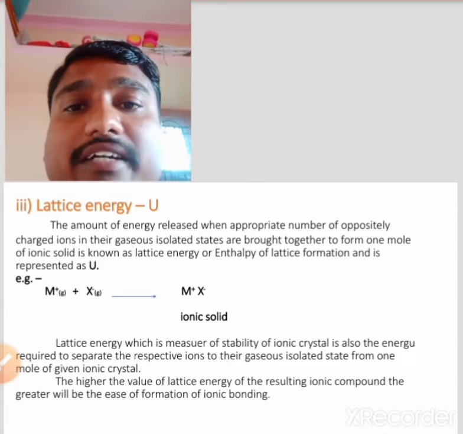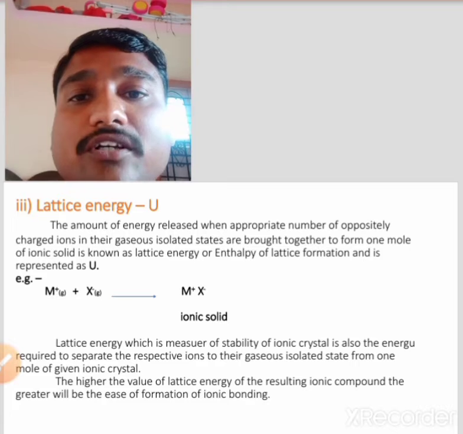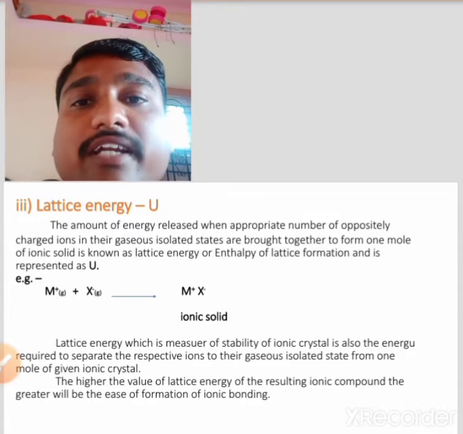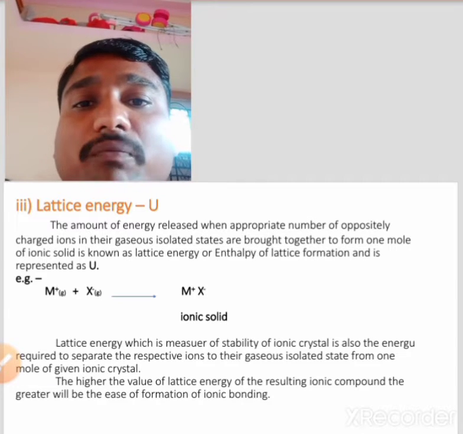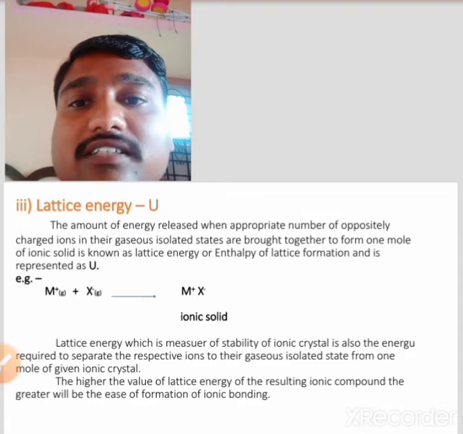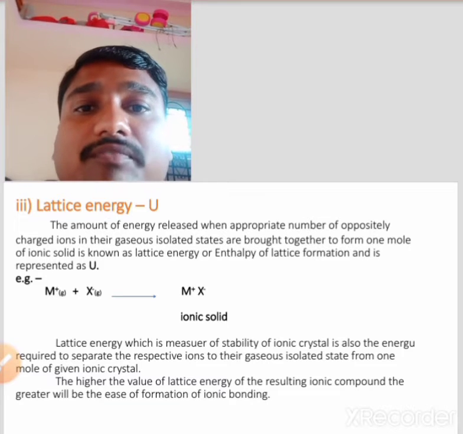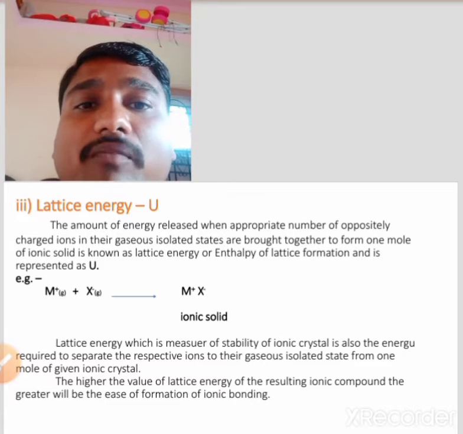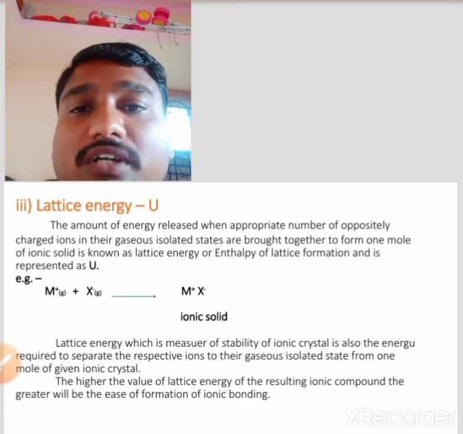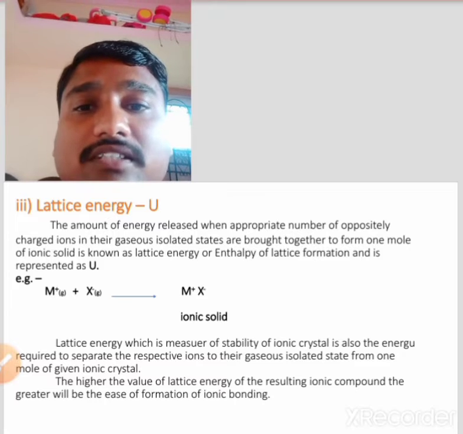The next, lattice energy. Lattice energy is represented by capital U. What is meant by lattice energy? The amount of energy released when an appropriate number of oppositely charged ions in their gaseous isolated state are brought together to form 1 mole of ionic solid is known as lattice energy or enthalpy of lattice formation.